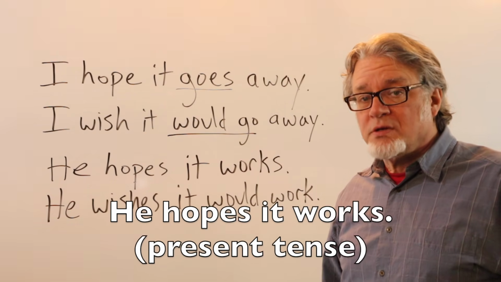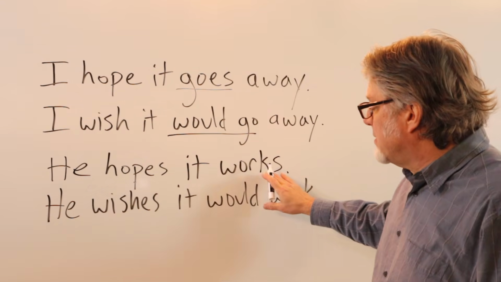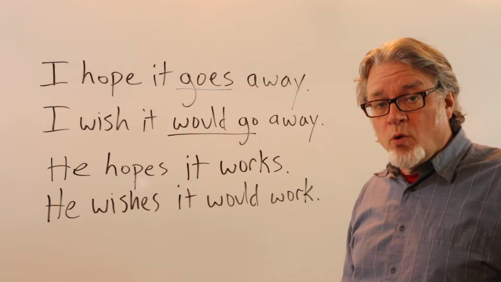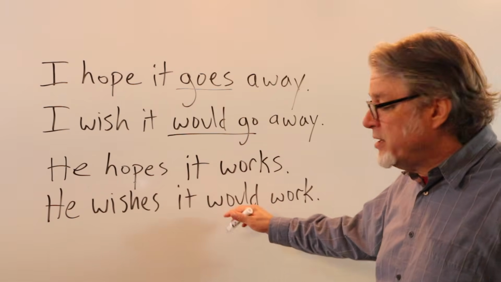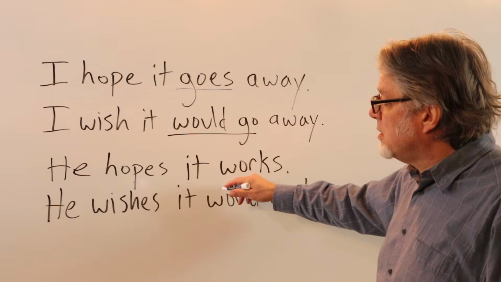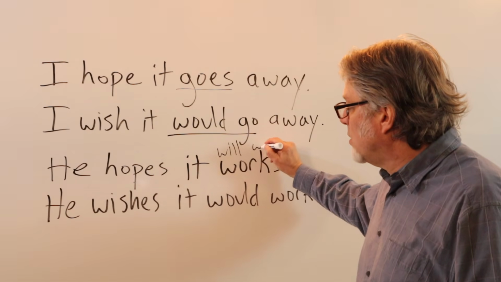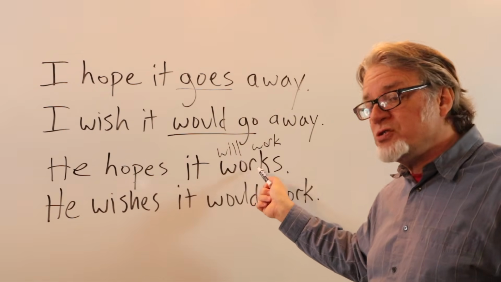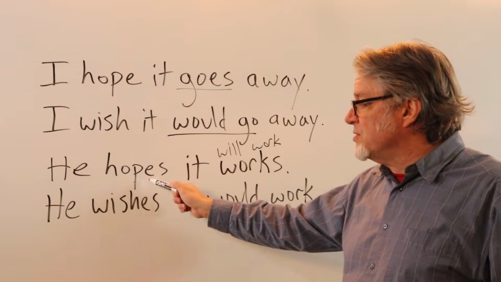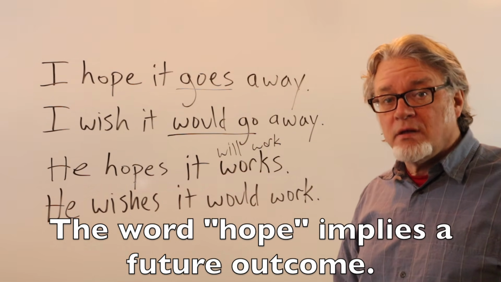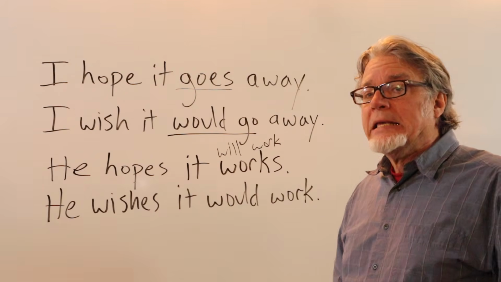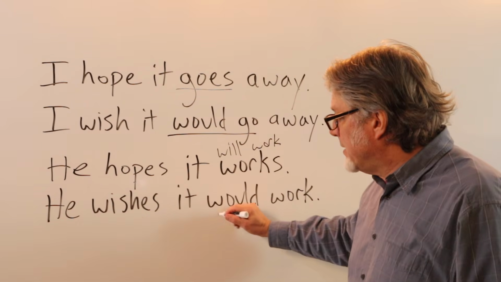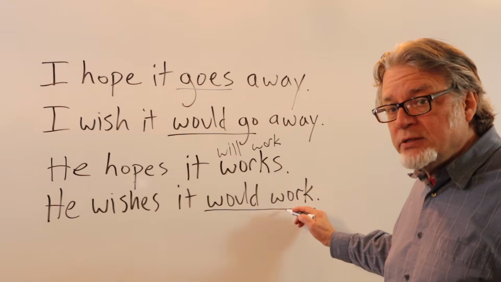He hopes it works. Here's the present tense, and then this is also the present tense for a present situation or a future situation. Here you could use will. He hopes it will work. Either one is okay. A lot of people will just use the present tense because the word hope implies a future outcome. He wishes it would work. This is in the present, and then using the modal verb would and work.